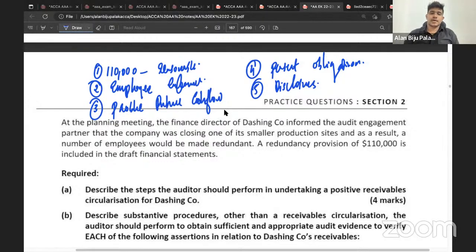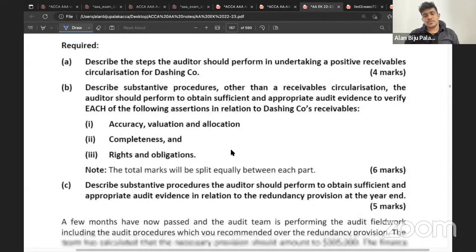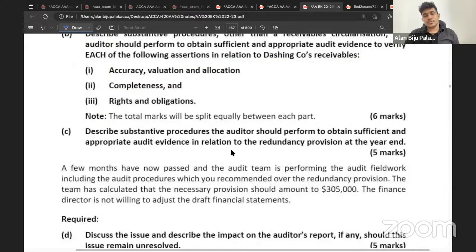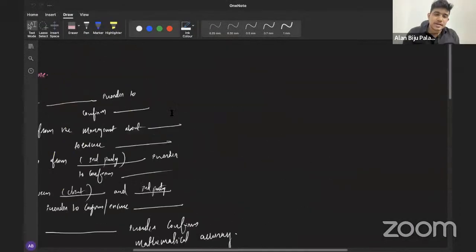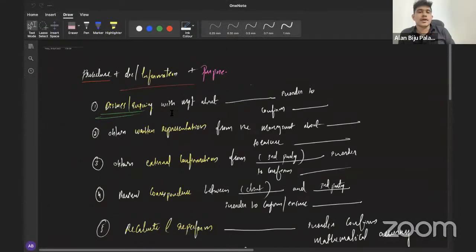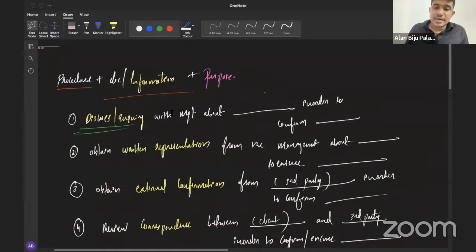Okay. So, first of all, whenever you get a question like this, you need to consider from the scenario whether there is any possibility of discussing something with management in order to confirm something. So, check whether there is anything here to discuss with management, to confirm something.